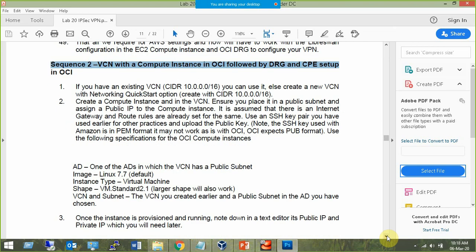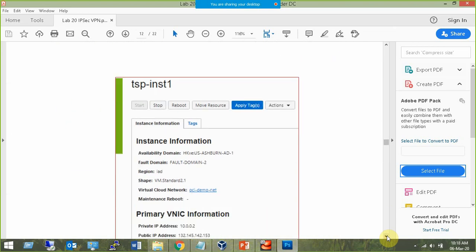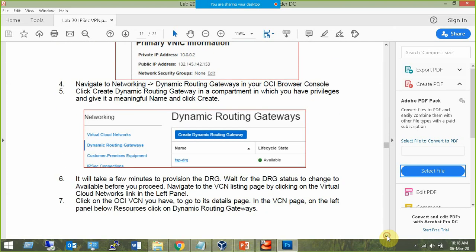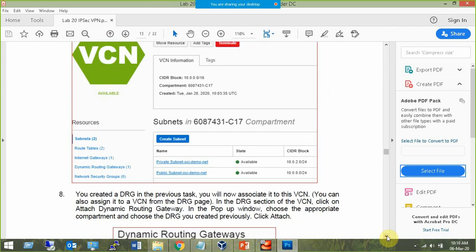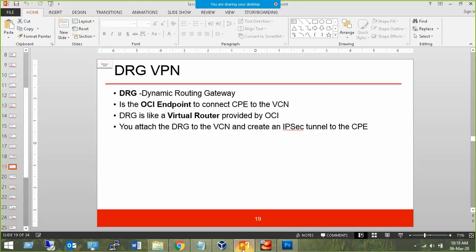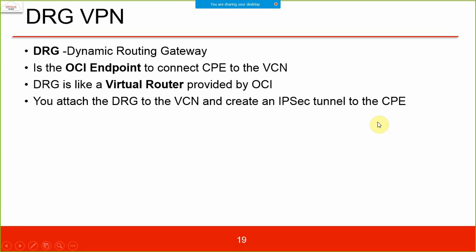So this is working fine, and I practiced that and I created the dynamic routing gateway. I created it and I specified it and I attached the subnet to it. So I have verified this. If you have time, you can try lab assignment number 20 also, though no guarantee that it will work because so many steps are there. If you miss one step or you commit a slight mistake in one step, I will not be able to troubleshoot. That's the big deal. So you have to be extra cautious about this.